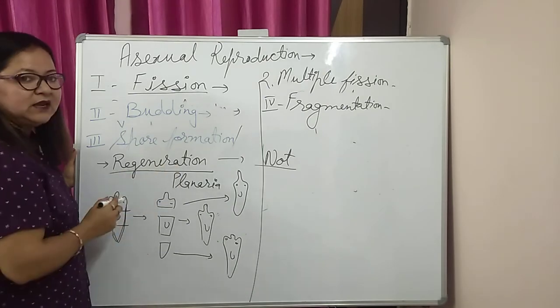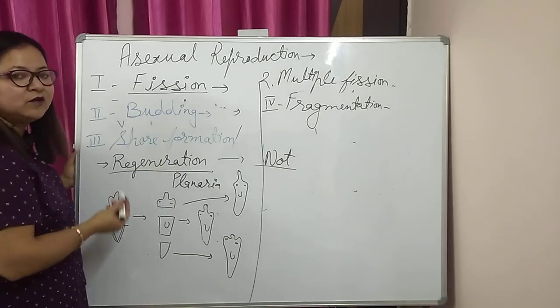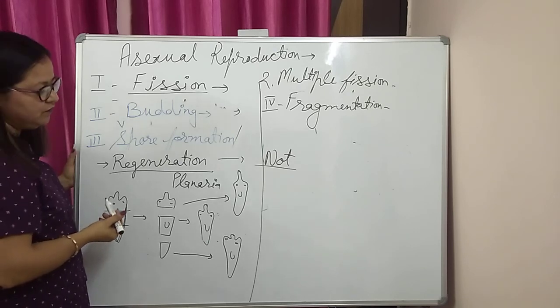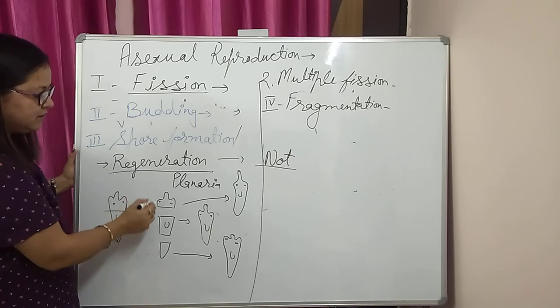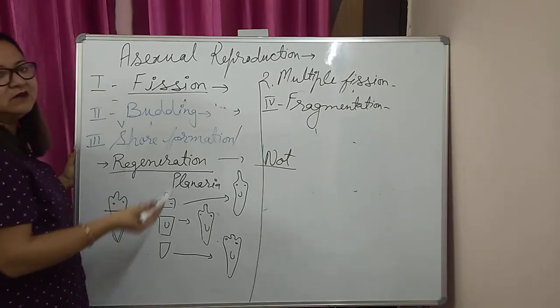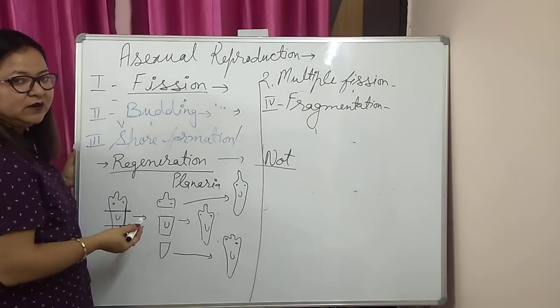Regeneration is also found in Hydra. So Hydra also reproduces asexually by budding and also by the sexual mode of reproduction. It is a specific feature of the organism. When we cut it, then only it will convert into a new organism.